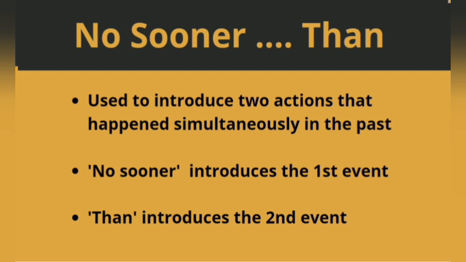We use the correlative conjunction no sooner than to introduce any two actions, where no sooner introduces the first action and the second action introduced by than comes right after the first action. In simple terms, this shows any two actions that happened simultaneously in the past.